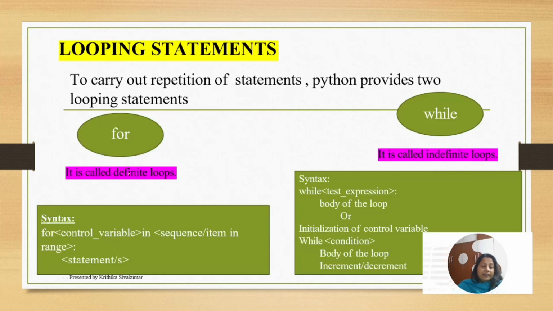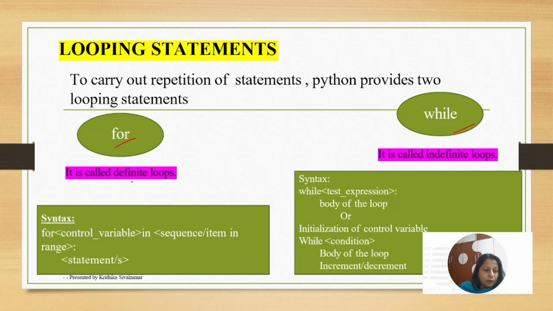Okay. The next one we can call a looping statement. As I told you, looping means a particular statement or block of statements will run multiple times. There are two looping concepts that will be helpful: one we call for, another one is while. The for loop we call a definite loop, which means you know how many times the loop is going to be executed. The while loop is an indefinite loop. You don't know how many times the loop is going to execute. In that situation you have to use the while loop.